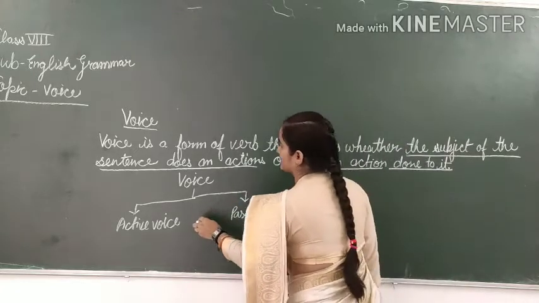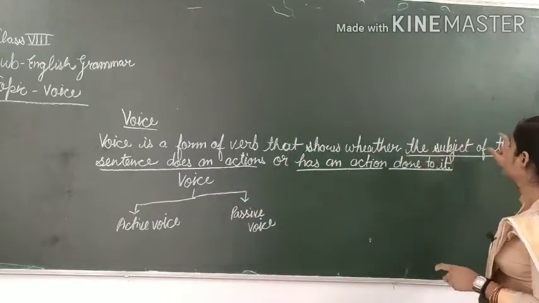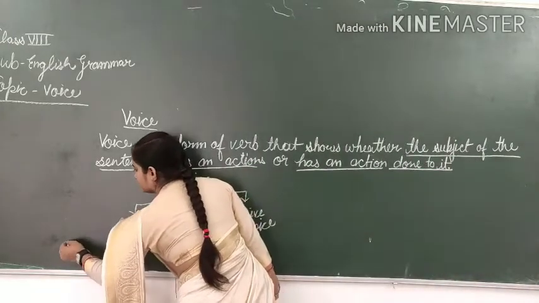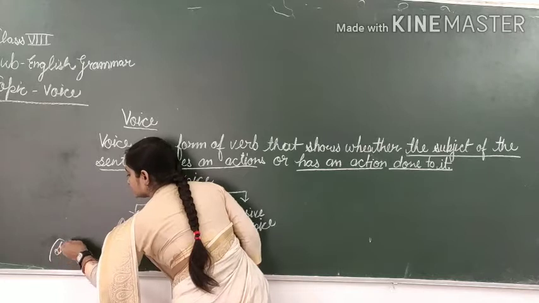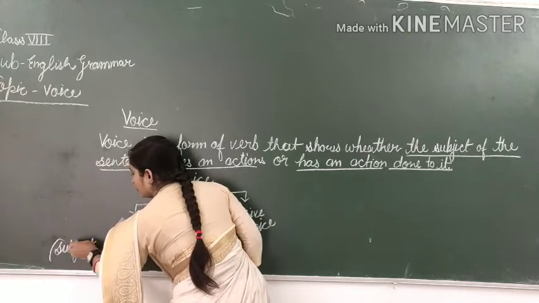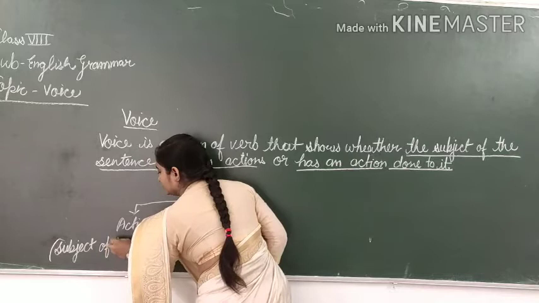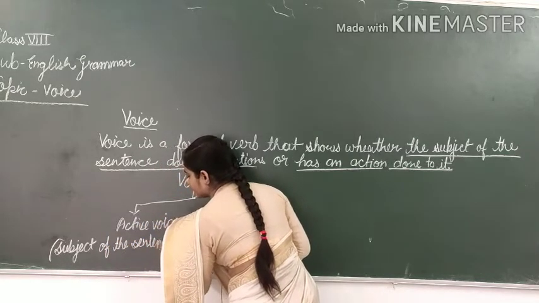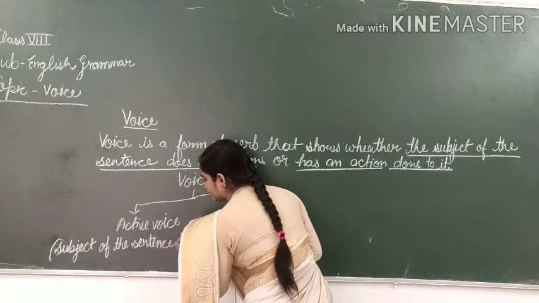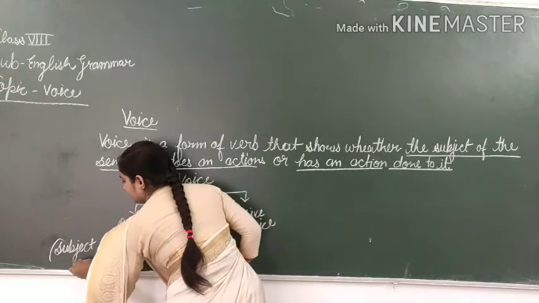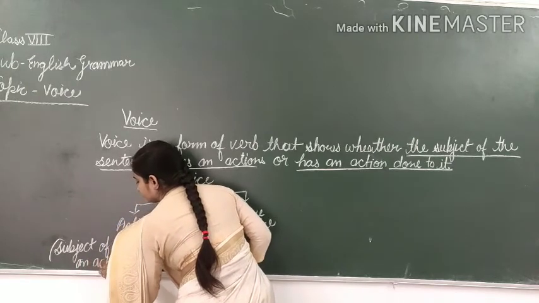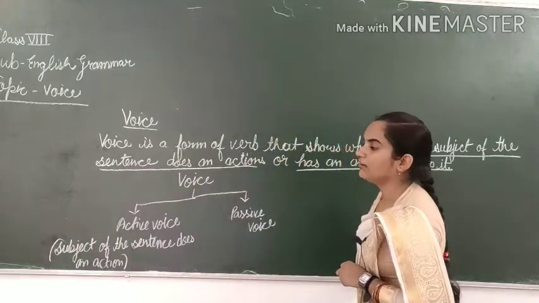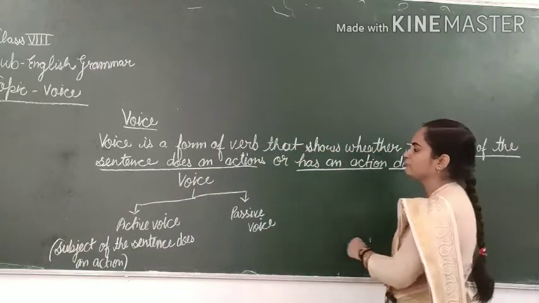In active voice, the subject of the sentence does an action. Generally, we write all our sentences in active voice.